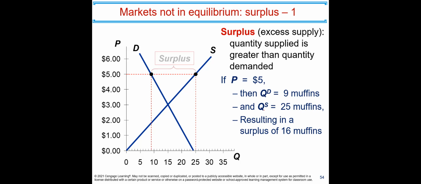It's possible that markets are not in equilibrium. For instance, markets misprice the good and it's $5. At $5, demand is here and supply is here. Read the numbers. Supply of muffins is 25, demand for muffins is 9. So there is a surplus. That means every day bakeries are producing extra muffins that go to garbage, resulting in a surplus of 16 muffins.